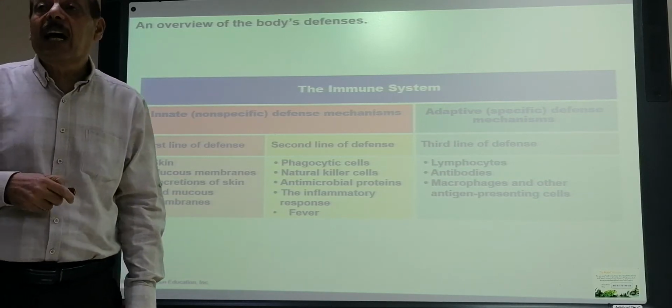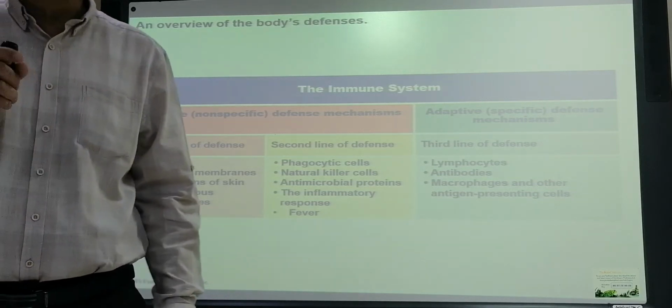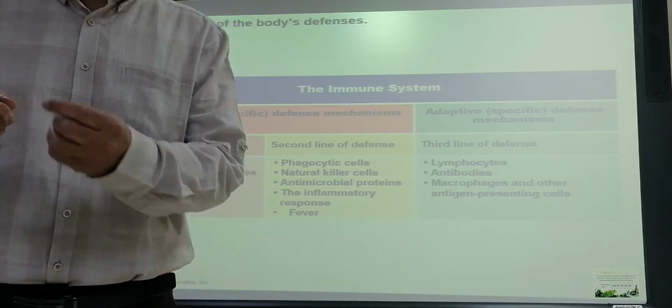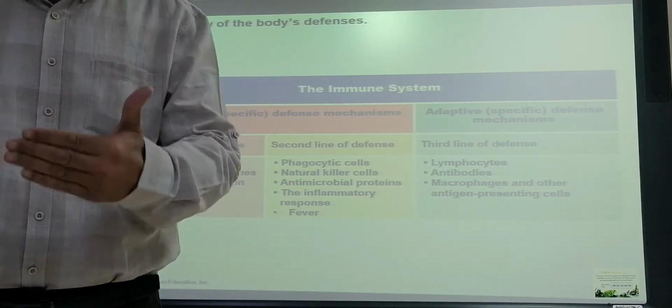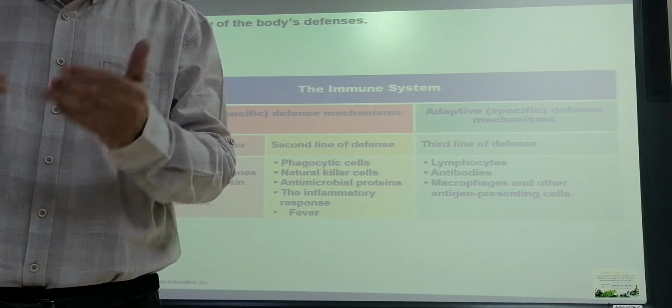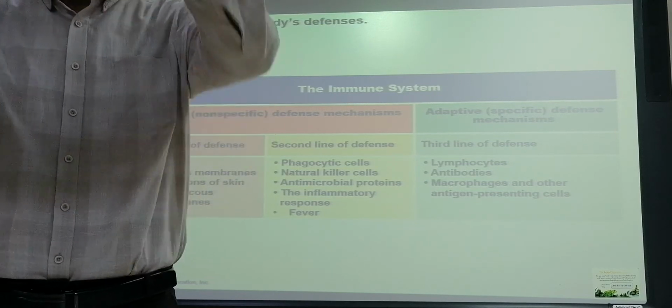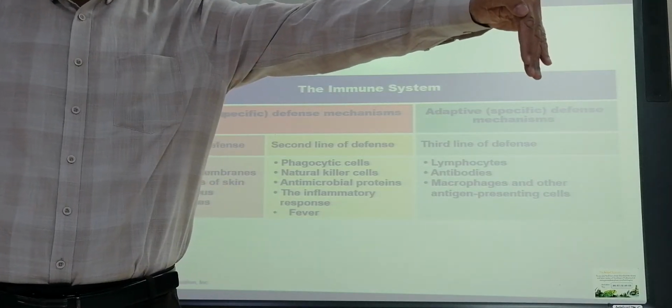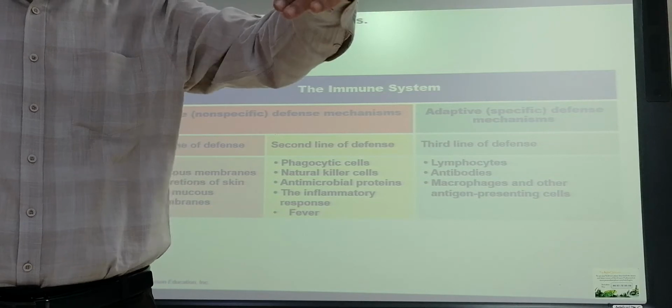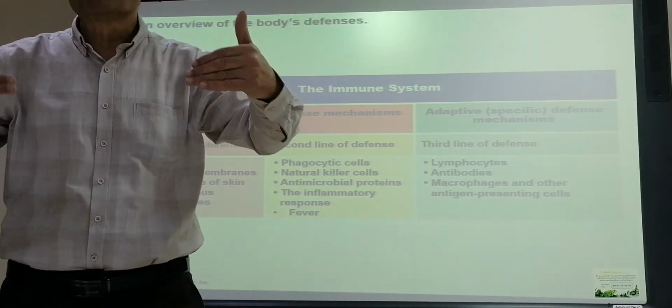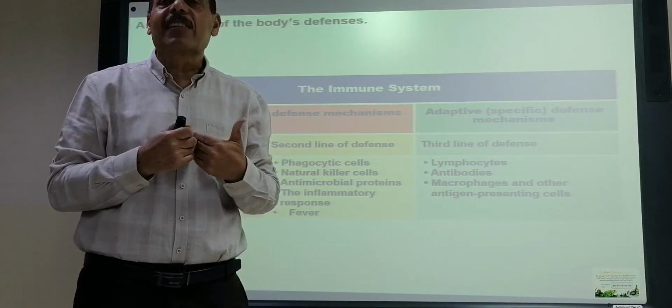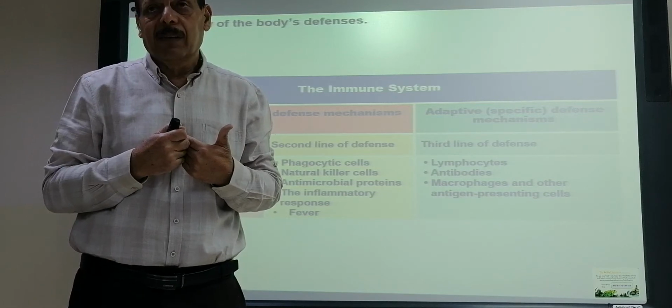The first line that protects us against infection is the skin and mucous membrane, like a wall that prevents microorganisms from entering our body.